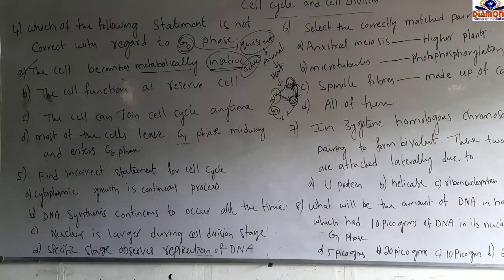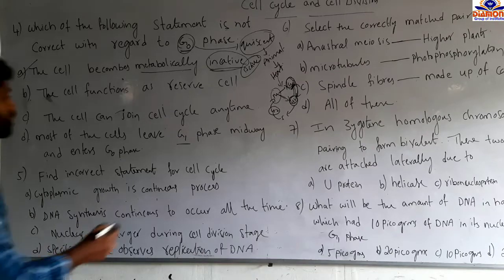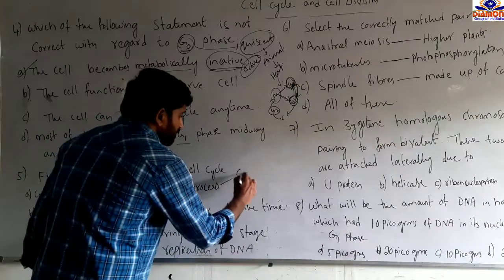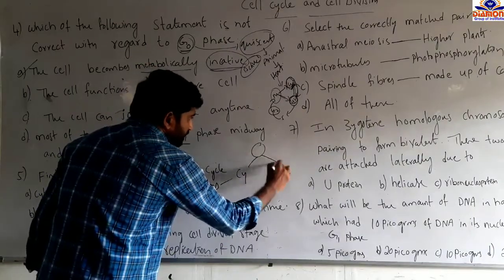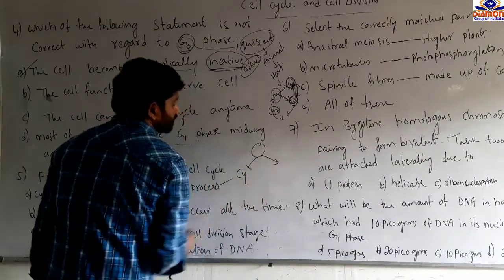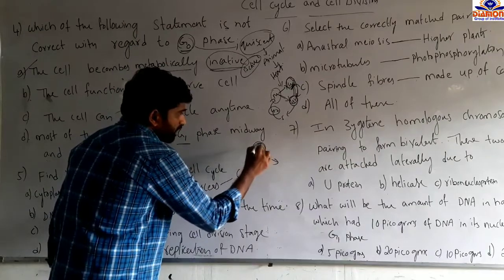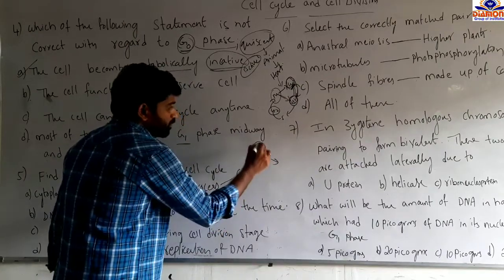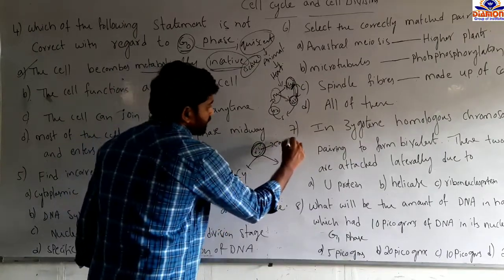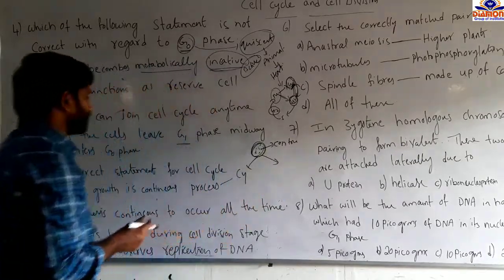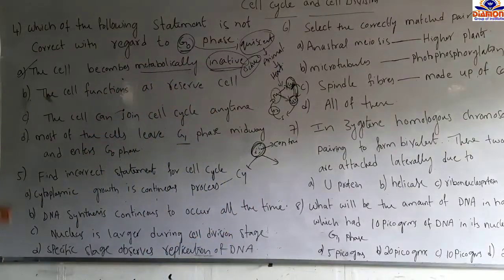Option A is given as cytoplasmic growth is a continuous process. Yes, cytoplasmic growth is a continuous process. At the time of the cell cycle and cell division, for the formation of two daughter cells from the parental cell, the amount of cytoplasm should be continuously increased. So that is called the continuous growth of the cytoplasm. And option B, DNA synthesis continues to occur all the time.